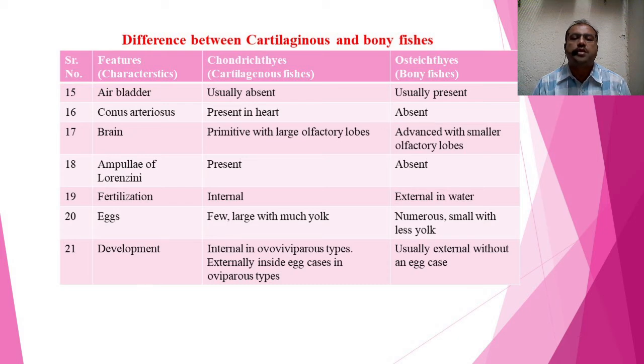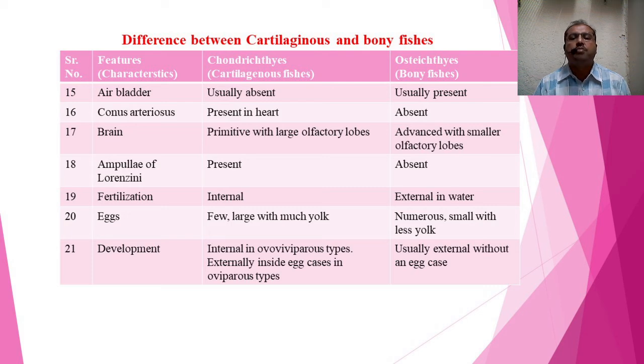But the cerebrum is not divided into cerebral hemispheres. In case of bony fish, they are having an advanced brain with smaller olfactory lobes, and the cerebrum is divided into 2 cerebral hemispheres.